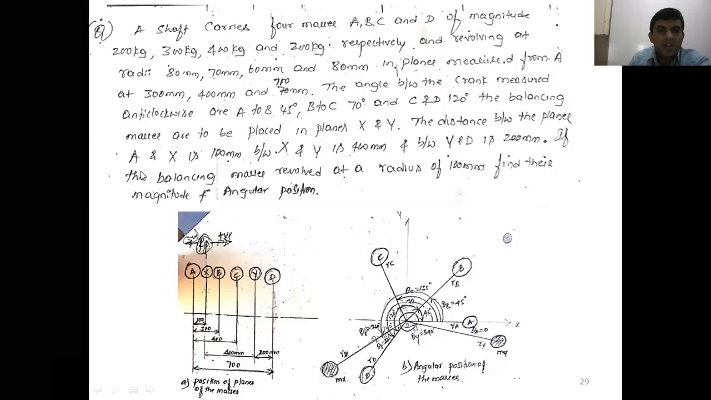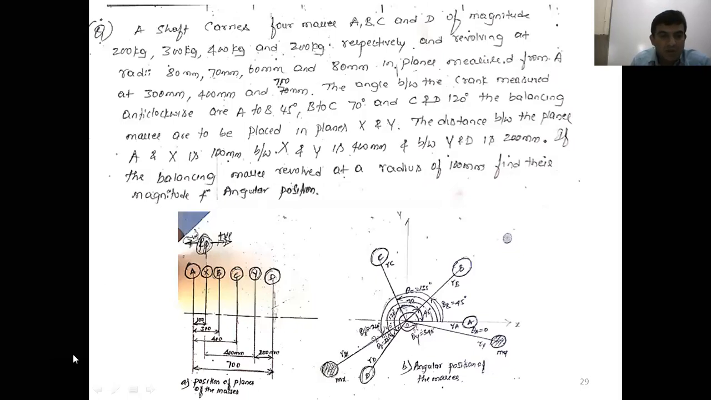The distance between the planes A and X is 100 mm. And between X and Y is 400 mm. Right? And between Y and D it is 200 mm. If the balancing masses revolved at radius of 100 mm, means Rx and Ry value is given. If balancing masses revolved at radius of 100 mm, find their magnitude and angular position.